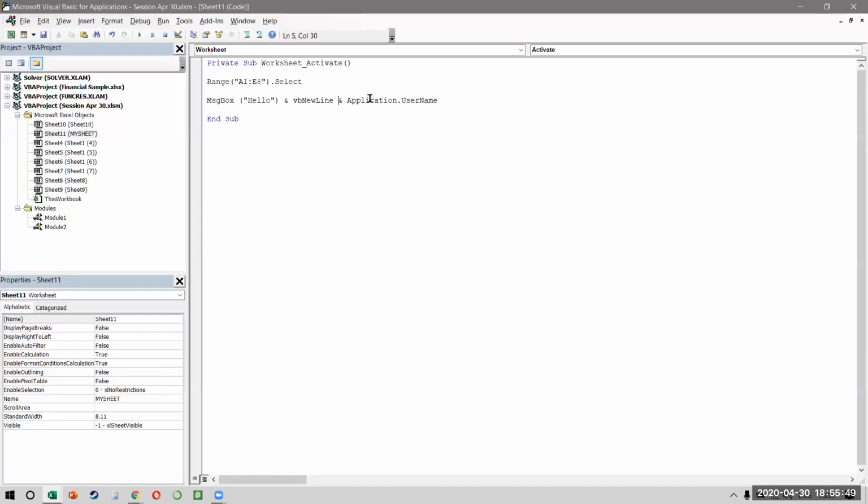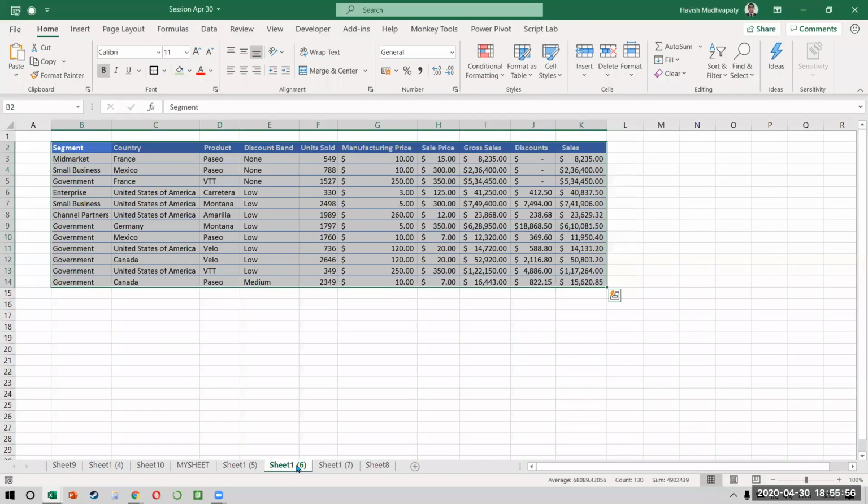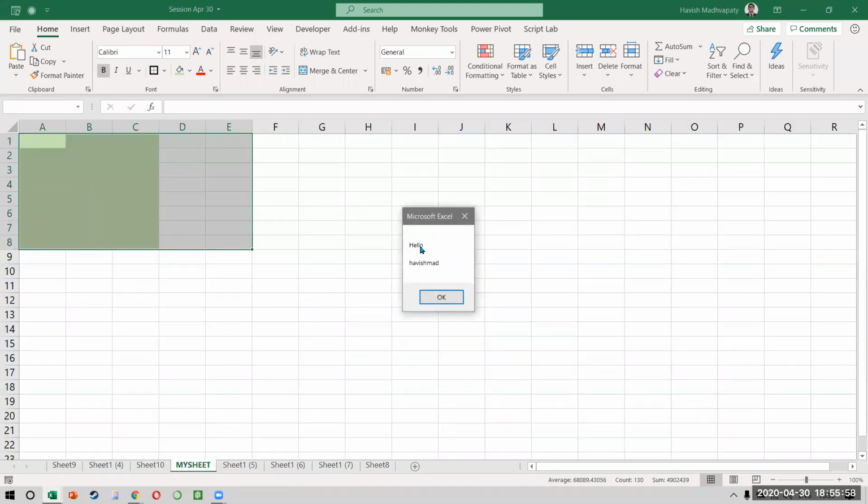If you notice, if I had put VB new line 2 times, when I come back to the sheet, you notice now it says, hello, there's a blank space and it says Havish Matt, right?